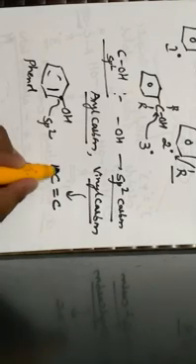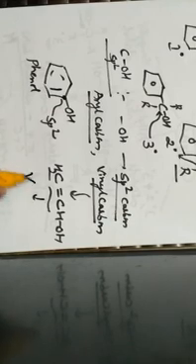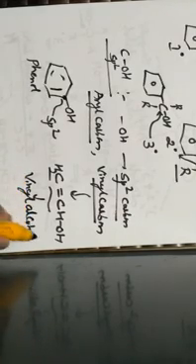Next, a vinyl carbon is one where there exists a double bond between carbon and carbon. This can be represented as CH2 double bond CHOH. Hence this can be called vinyl alcohol.